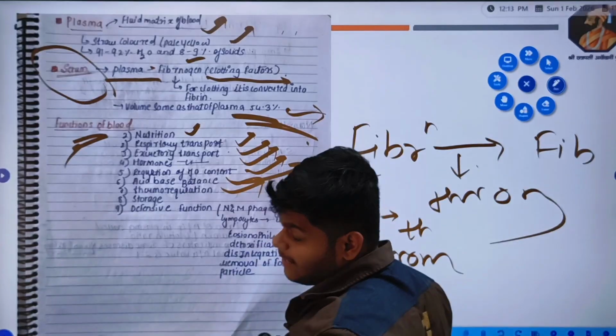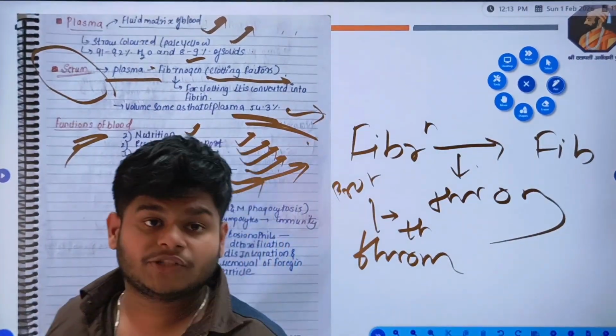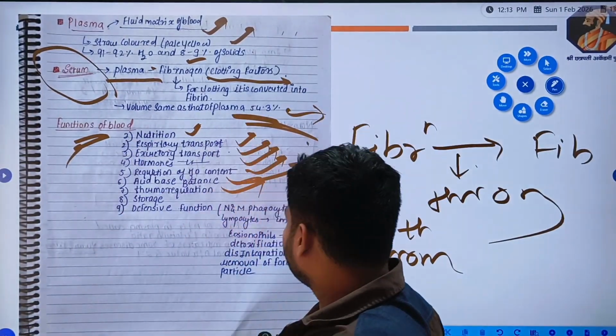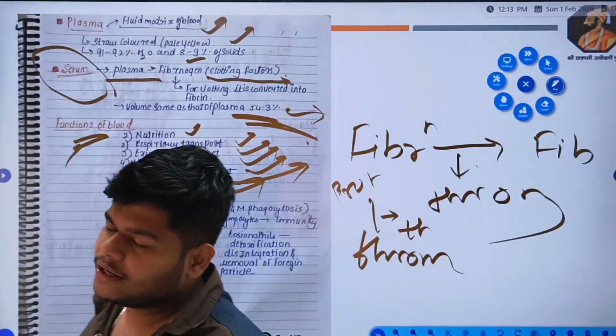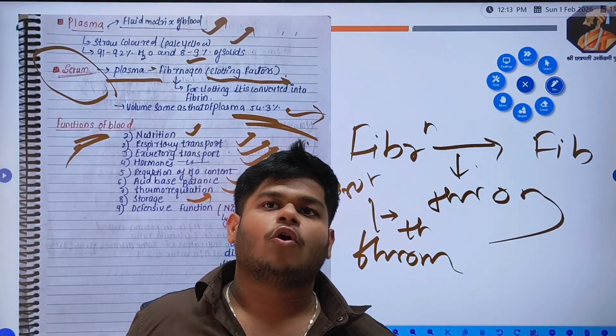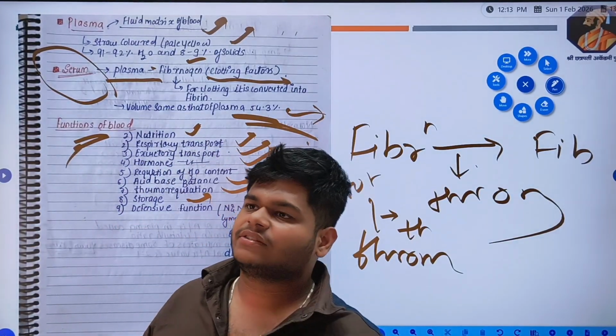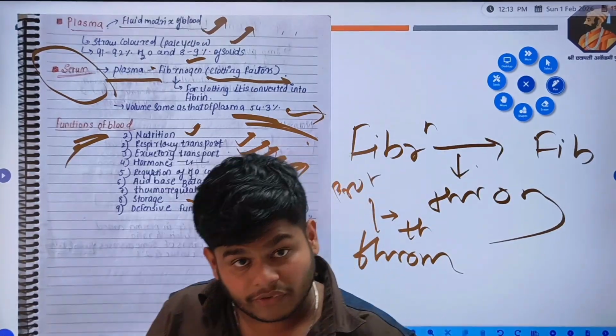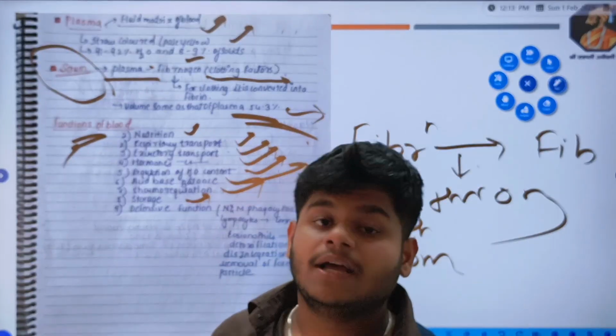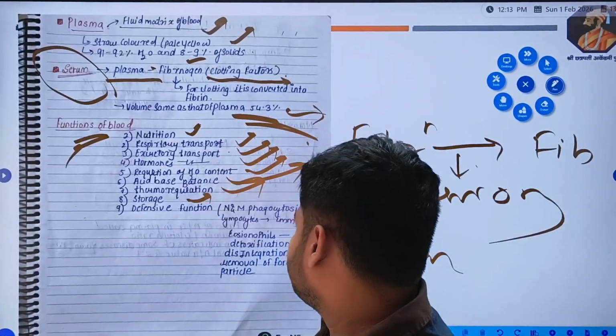Thermoregulation, maintenance of proper temperature of the body, is also a function of blood. Storage: all the reserved food substances, or energy sources, are reserved in the plasma proteins of the blood, and whenever we need, it is given to the patients.